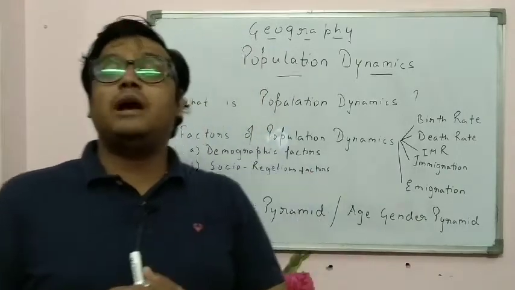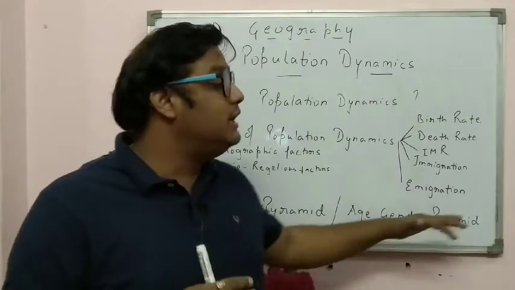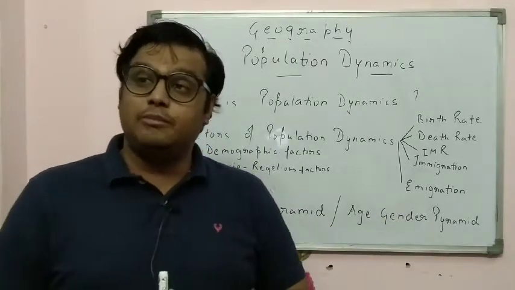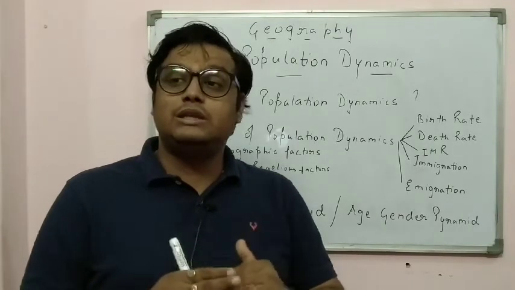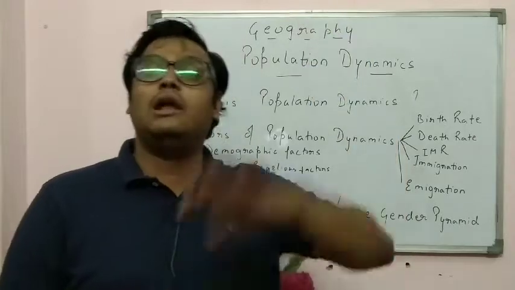So population pyramids are basically the representation of the age-gender structure of the population of a particular place, starting from below 0 to 5 and going till 100.